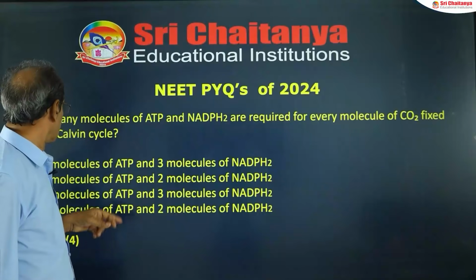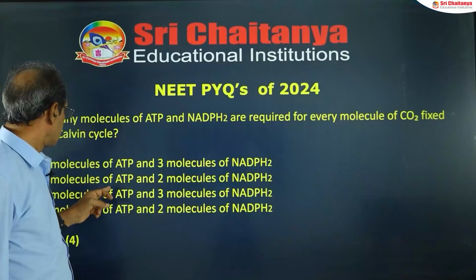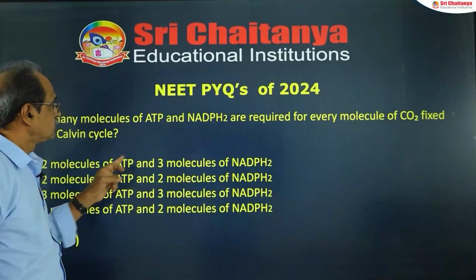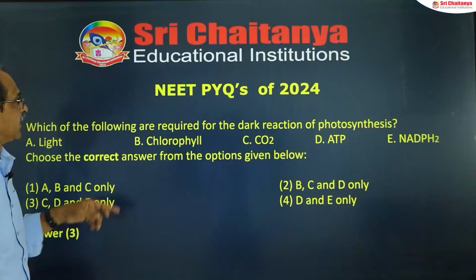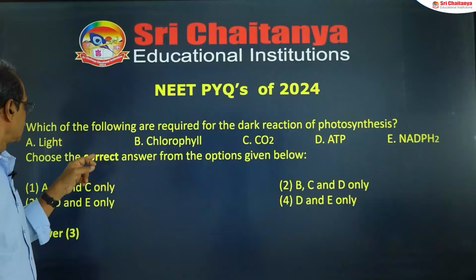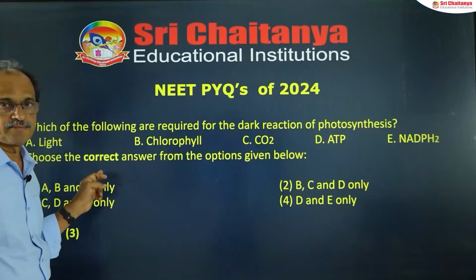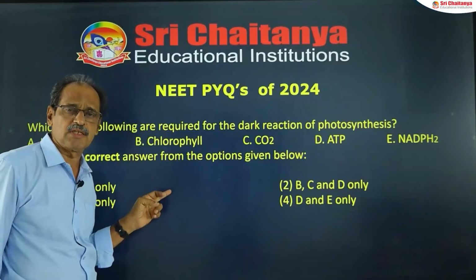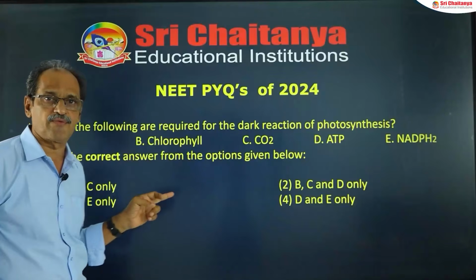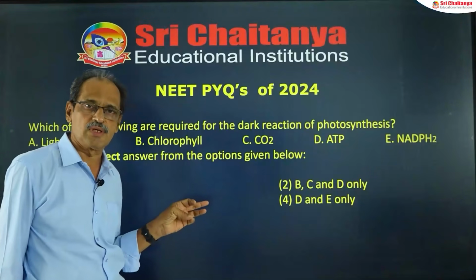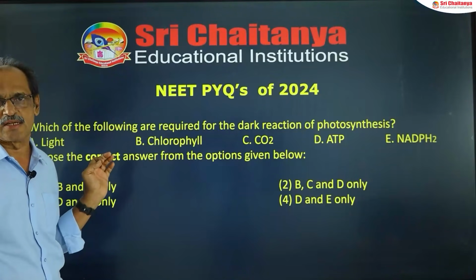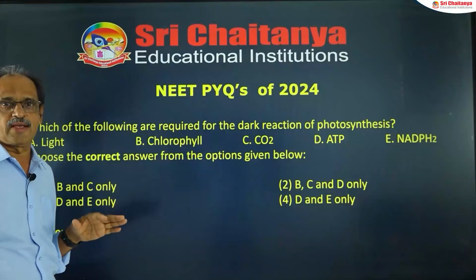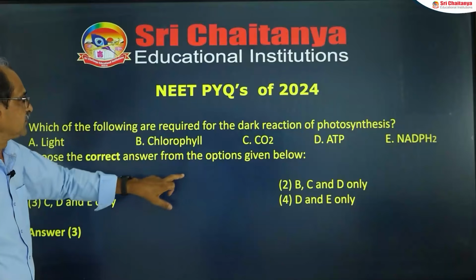So next is 2024. So here is another MCQ, that is the question. The answer is also given here. Next one is another question in 2024. There are also multiple options. So that means in this chapter they are going to frame the questions in different manners, either simple MCQs or multiple options or matchings or even assertion and reasons also. That's why, to give awareness, I am going to present these questions.